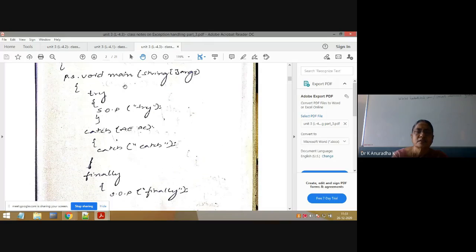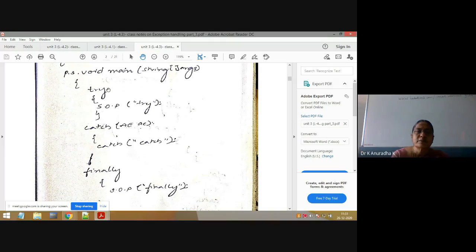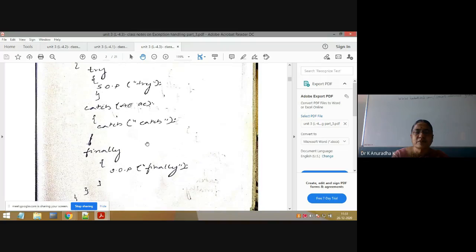Inside try, I have written only System.out.println("try"). Inside catch, it takes one parameter: I have taken ArithmeticException AE. Inside the catch block, System.out.println("catch"). Finally, this is the finally block.